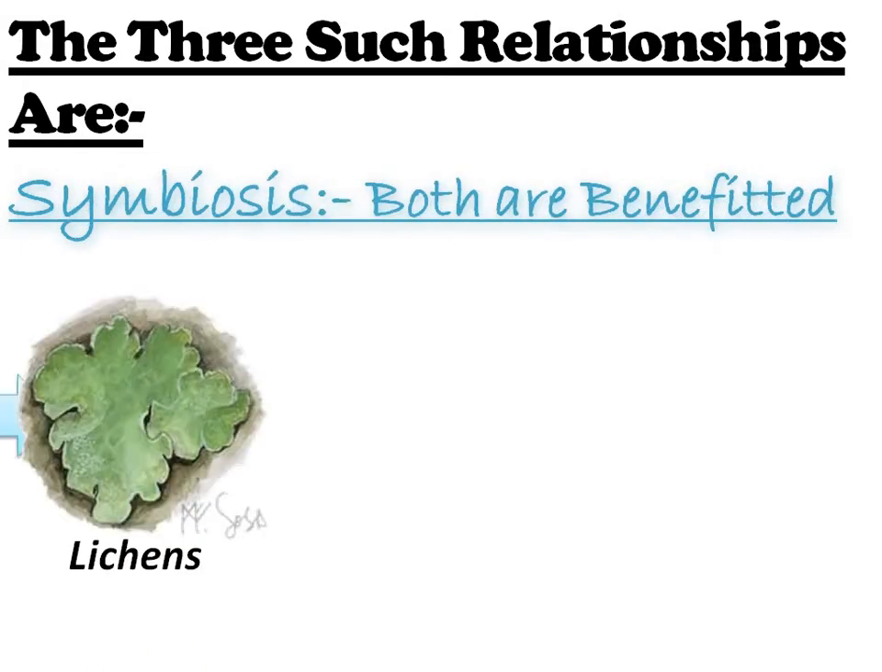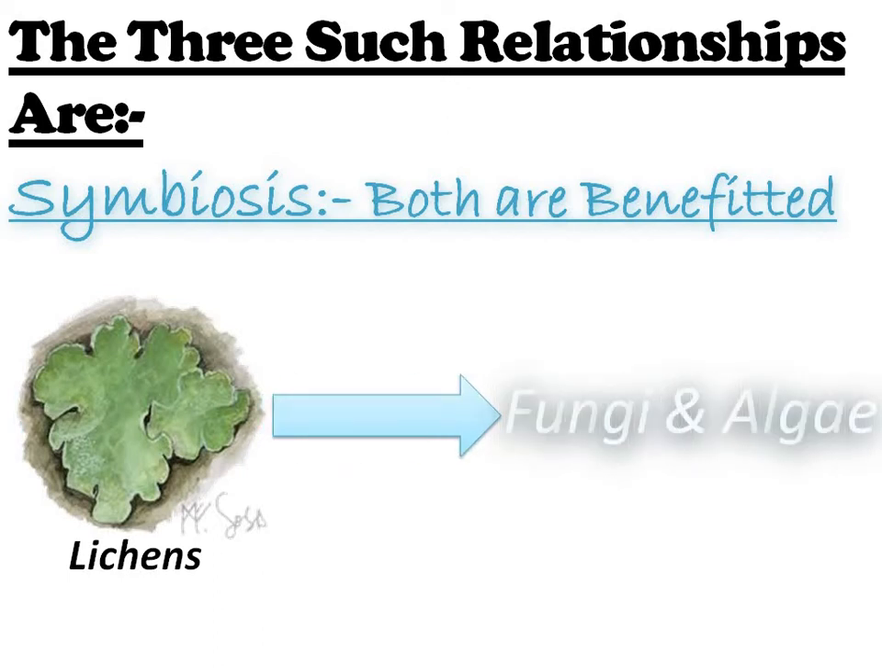Here is a lichen, which consists of fungi and algae. These fungi and algae are interconnected by symbiosis.